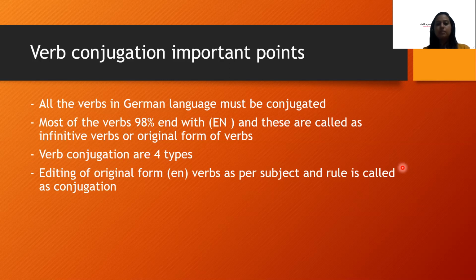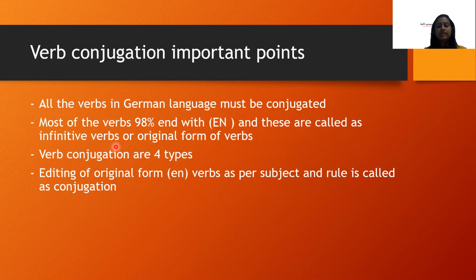The similar thing happens when you are constructing a German simple present tense sentence: you have to conjugate the verb. There are some basic rules which we have to remember. The first one is that all the verbs in the German language must be conjugated. I have emphasized must and not should. It means that it must be conjugated.